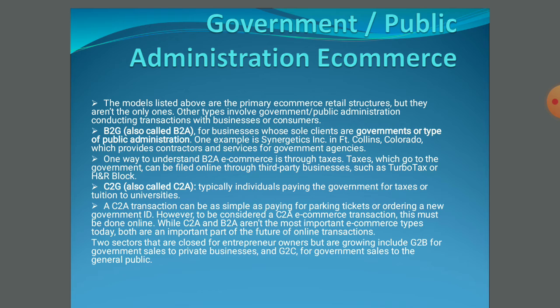Even now many government offices are providing online facilities for the people. For example, now we can track our shipment. If we have sent a shipment by speed post, with the shipment number we can track our shipment, which is available on the government website. So these are the things that are categorized under government or public administration e-commerce.